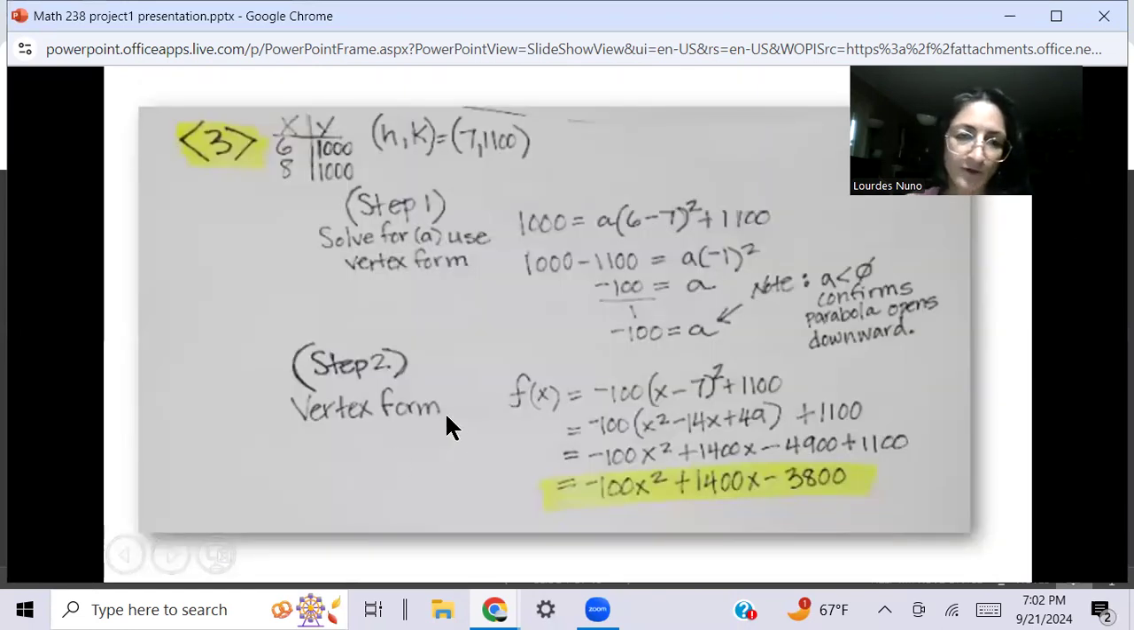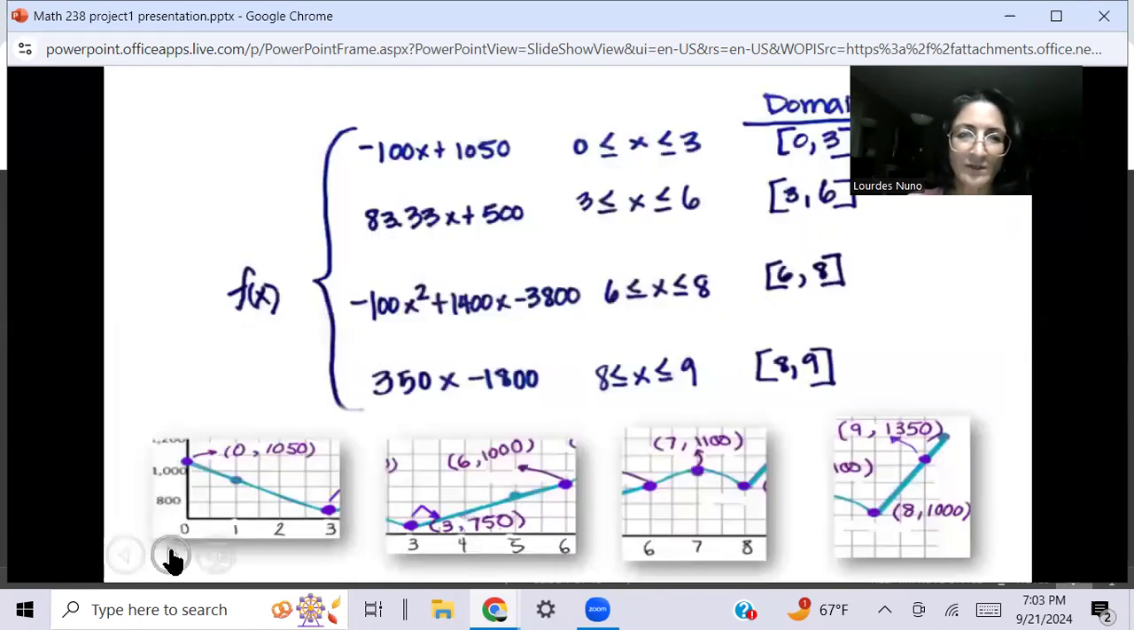Okay, so our next step is to put in that A into our vertex form, so we can get our formula here. So we distribute these numbers into here. We add and subtract as we know to do. So our final piecewise for piece number 3 is this calculation here. So let's go to the next screen here.